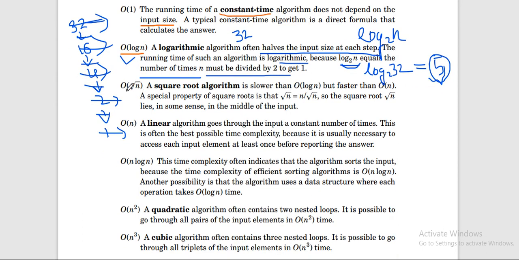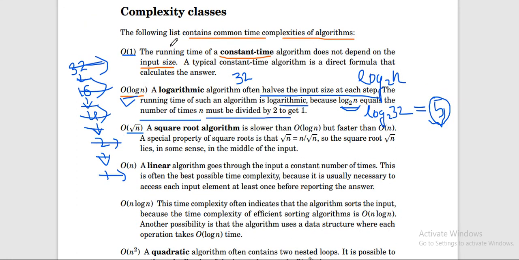The third one is your square root algorithm. So what is the square root algorithm? It's slower than log n, as I'm saying that these are in increasing order. Slower here means that it will take more time than this. So this is the most wanted, meaning if you make code which has this complexity, your code is well and good.